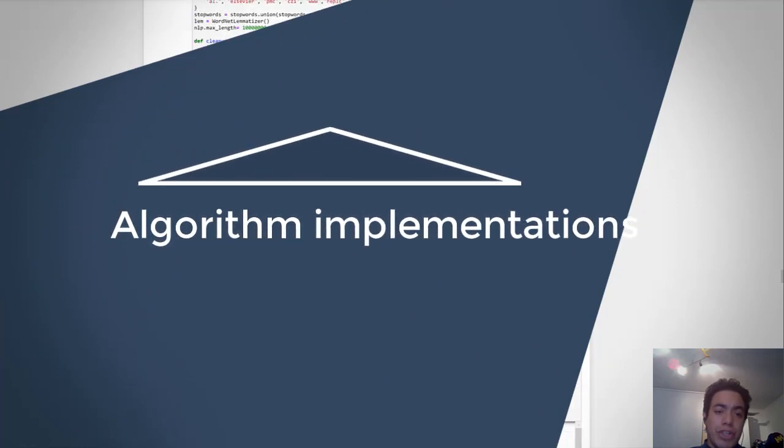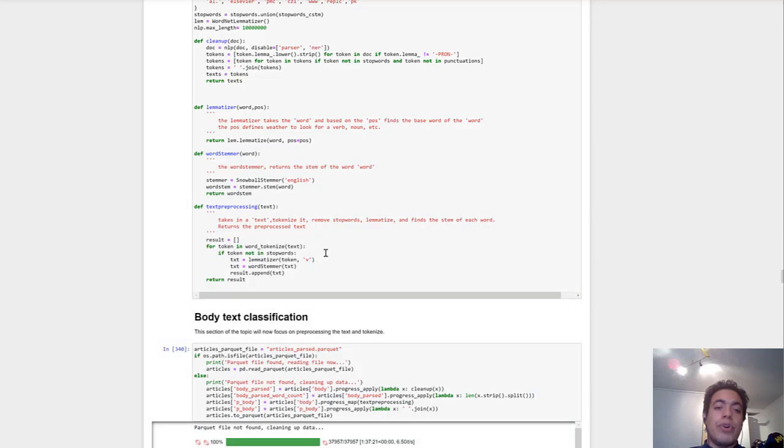So now we come to the pre-processing functions implementation, which is basically the NLP transformation of our article body data. The natural language processing tools we employed were lemmatization, word stemming, and basically removing the unnecessary characters over our whole set.